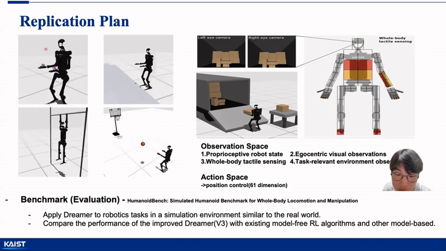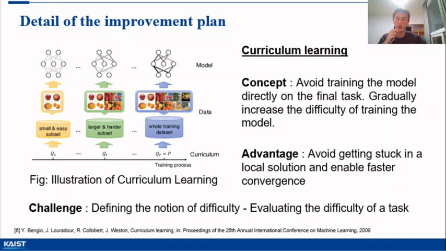The observations include four attributes: robot state, task-relevant environment observation, egocentric visual observations, and body tactile sensing. We will adapt our improved Dreamer version 3 to this environment and conduct experiments to evaluate its performance. So in this section, we will focus on the improvements that our project aims to achieve.